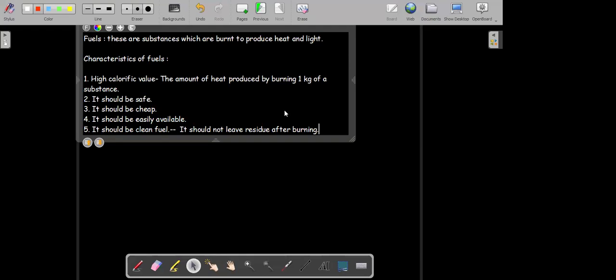Sir, I said that only, sir. Like it should not leave any unwanted particles after burning. Yeah. So when we say unwanted, that's certainly unspecific.